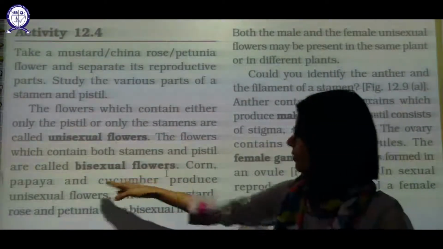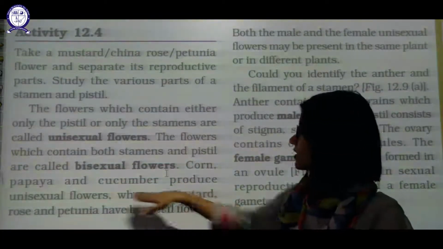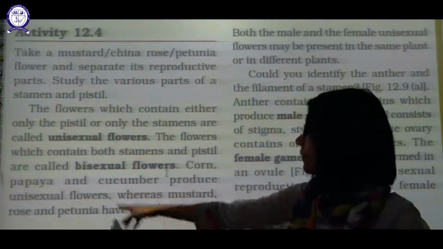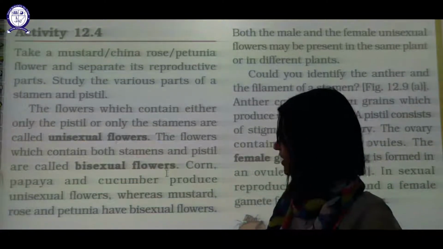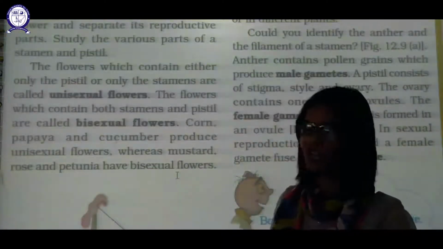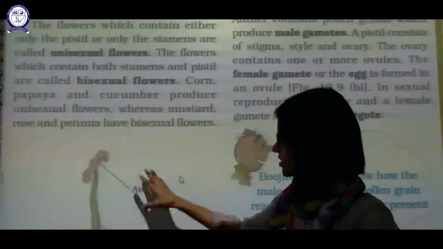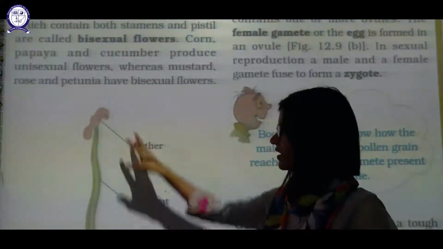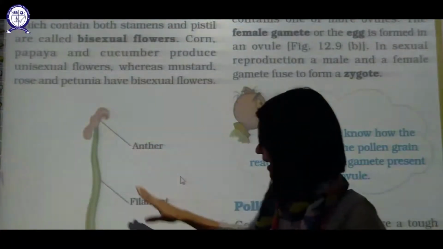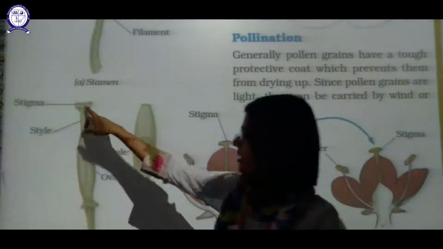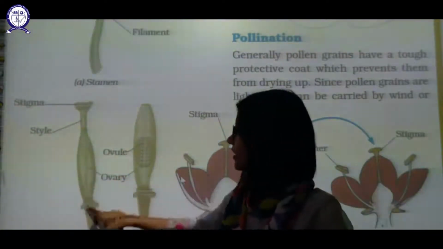Okay, corn, papaya, cucumber produce unisexual flowers. So examples of unisexual flowers are papaya and cucumber and corn, whereas mustard, rose, petunia, China rose all are bisexual flowers. Okay, this is a typical stamen. Stamen consists of two parts, anther and filament. Okay, this is pistil. Pistil consists of three parts, stigma, style and swollen ovary.